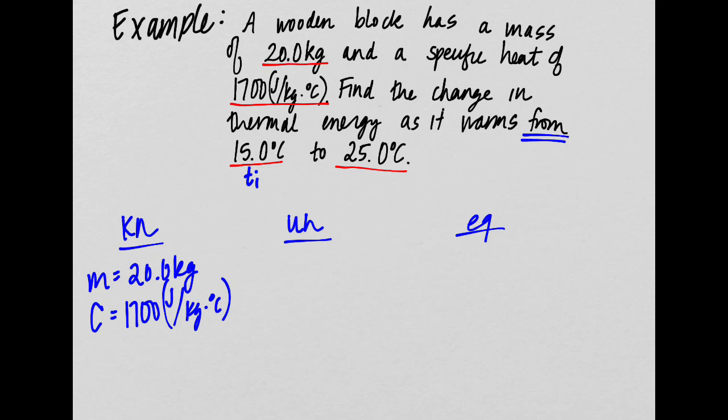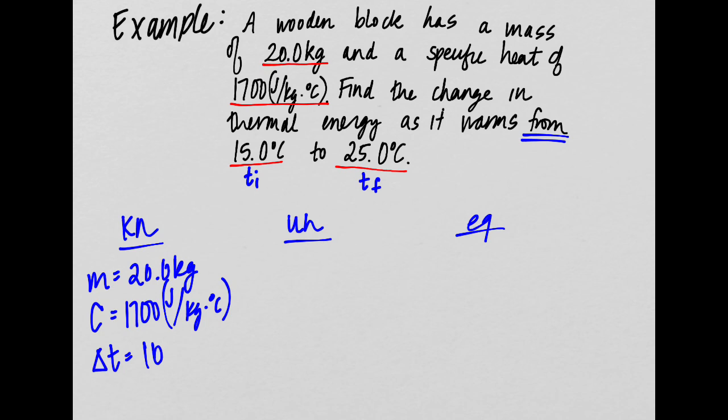And we're going to a temperature, so our final temperature is 25 degrees Celsius. In this situation, it's pretty simple to see that our delta T is 10 degrees Celsius, right? Because TF, which is 25, minus 15, which is TI, is 10 degrees Celsius.